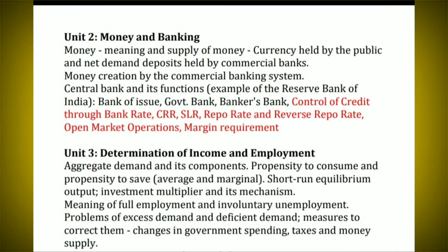These are the topics included in the third unit. Just like the first unit, this unit is also very important, determination of income and employment.